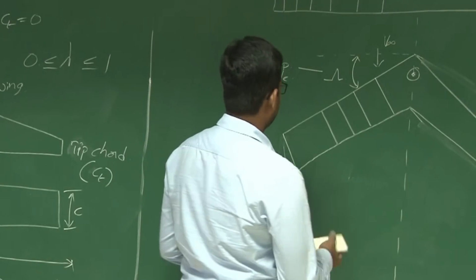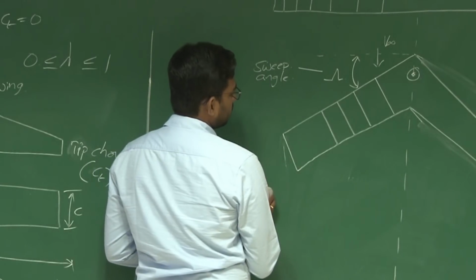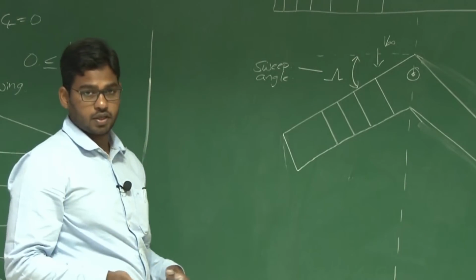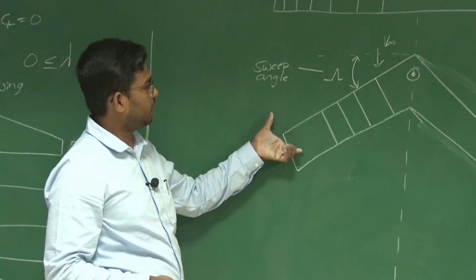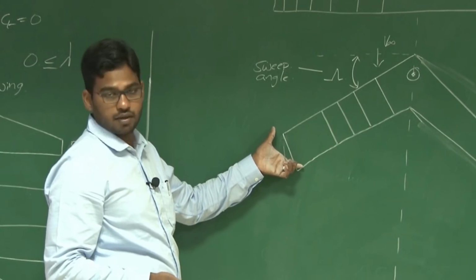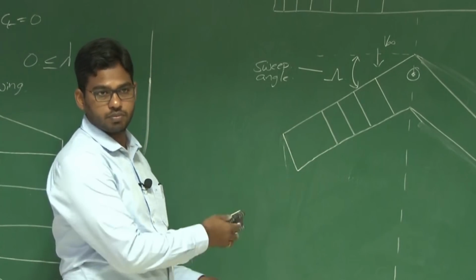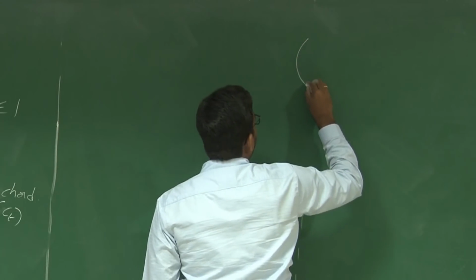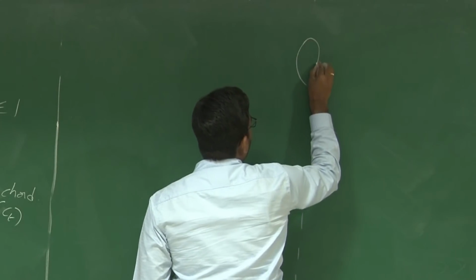And this is a sweep. At the same time, when there is sweep, there can also be a taper. It doesn't mean that only rectangular wings are swept. You can also sweep the tapered wings. We also have something called dihedral.